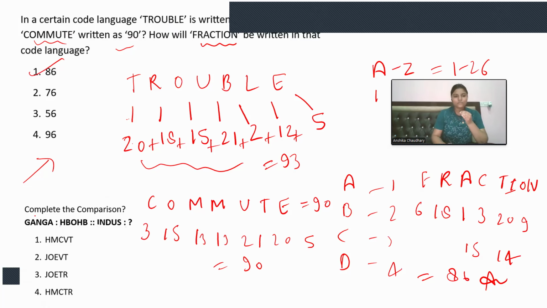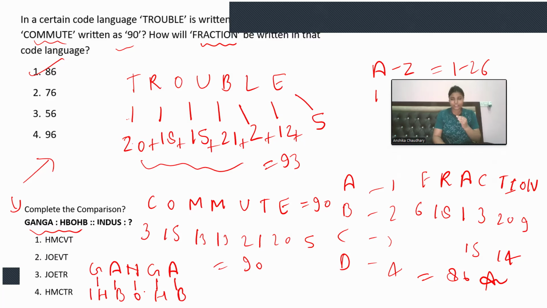Okay. Now, complete the comparison. Ganga is HVOHB. Just a random word. Again, the question is from coding decoding. Now, Indus will be written as what? So let's try to find out the pattern between these, right? So let me write here Ganga, and I'll be writing HVOHB.